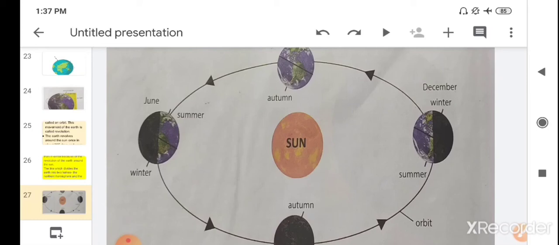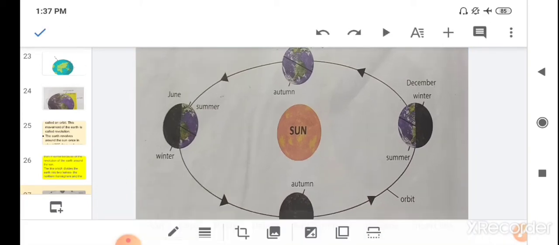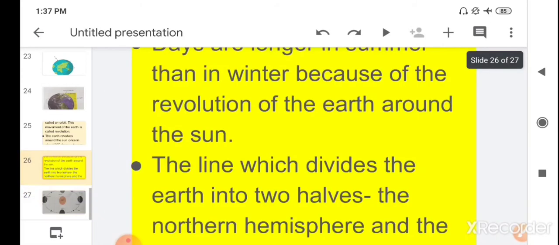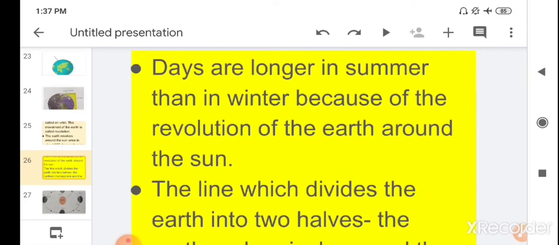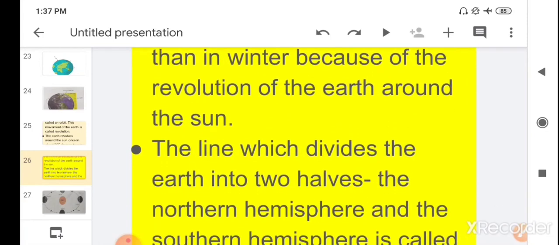This type of movement is known as revolution. And when the earth spins around its own axis like this, this type of movement is known as rotation. These two movements of the earth take place at the same time.